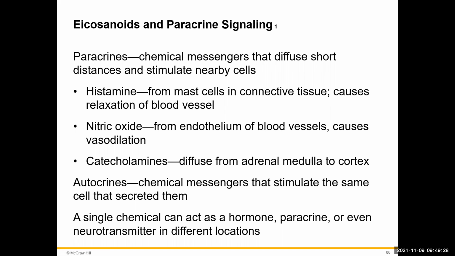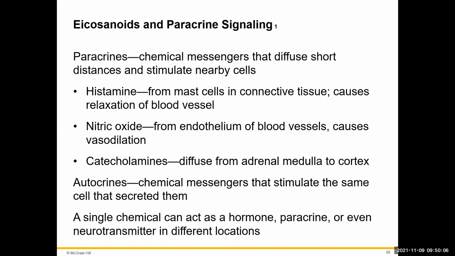Paracrines are chemical messengers that are going to be diffused from a cell in a tissue and act on nearby cells, generally in that same tissue. Some examples of our paracrines are going to be histamine, which comes from immune cells called mast cells in our connective tissues. And these are going to migrate to the blood vessels and cause relaxation of those blood vessels. Nitric oxide is also a paracrine that comes from the endothelial cells of the blood vessels and will act on other cells within the blood vessel itself, causing vasodilation.